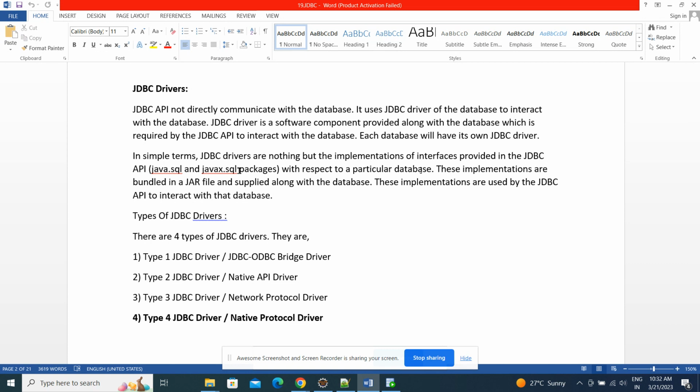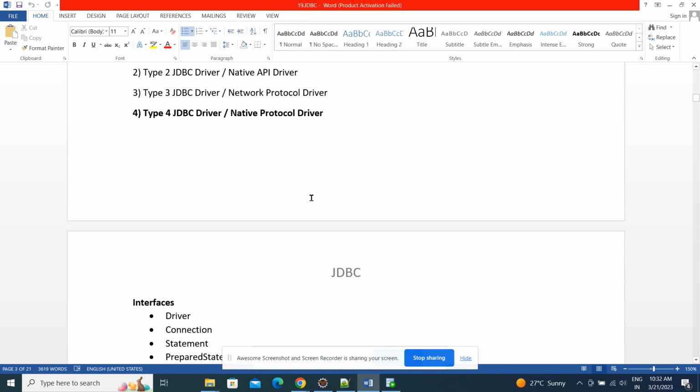Let's say I'm using the Oracle vendor: the classes in java.sql will load the Oracle driver classes. If you interact with MySQL, then it will load the MySQL driver classes into our application to interact with the database. Now let's start with some examples, guys.